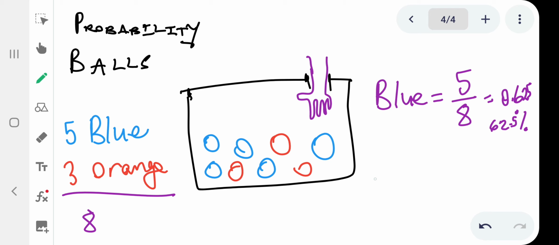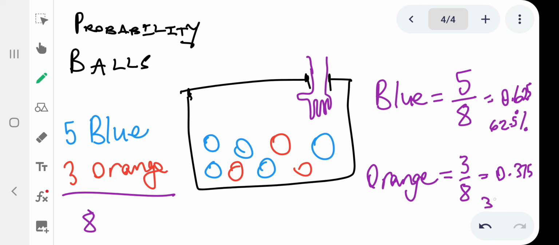And what is the probability of this person getting an orange ball? So if lo muntu lo ufuna ukuthola an orange ball, it means that person's probability is 3/8, because we have 3 orange balls out of 8 balls kule container layer. So in terms of fraction that would be 0.375. In terms of percentage, that is 37.5%. So that is the probability of this person getting an orange ball, right?